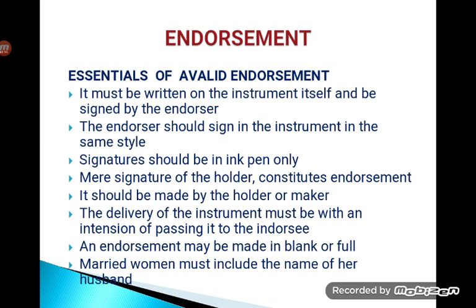The second essential of a valid endorsement is that the endorser should sign the instrument in the same style. They cannot change their style of signing often. They have to maintain uniformity in endorsement. Signatures should be in ink pen only. They should not use pencils, because pencil cannot be easily erased. That is the reason why they specifically say signatures must be done in pen only.